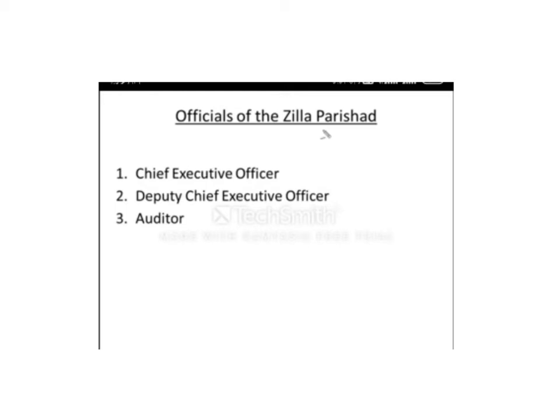This was about the topic called Zilla Parishad and the functions of its chairman, and we also discussed the functions of the chairman of Panchayat Samiti. These are all tiers of the Panchayati Raj system in India. These all work for the welfare and goodness of the villages in India.